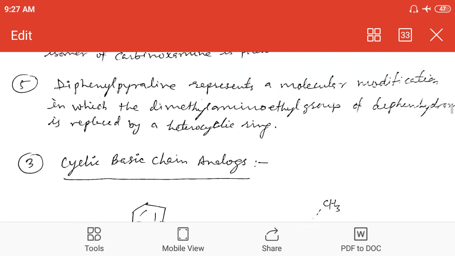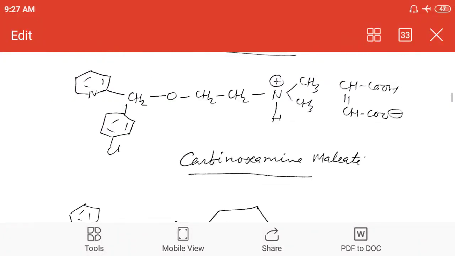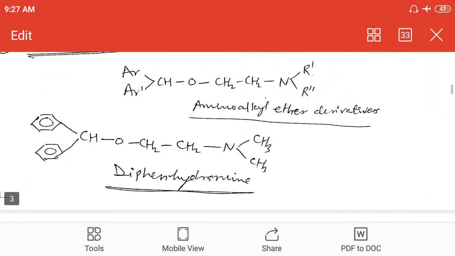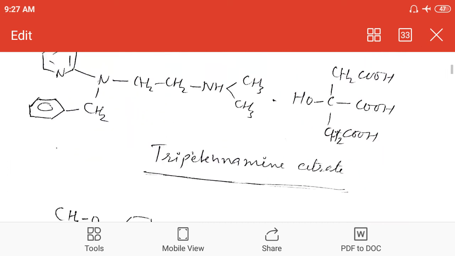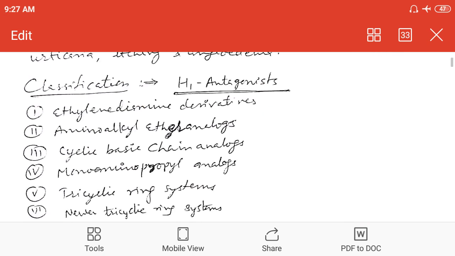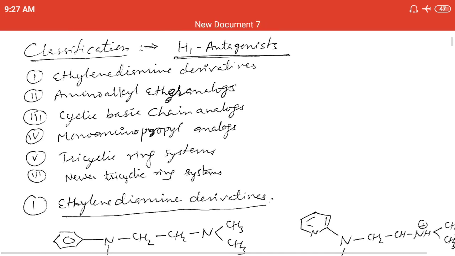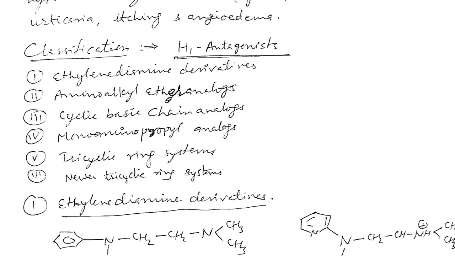So we have classified these antihistaminic drugs as ethylenediamine derivatives, then another category, aminoalkyl ether analogs, and the third category, cyclic basic chain analogs. Cetirizine comes into the cyclic basic analogs, and cetirizine is used nowadays as Avil, as levocetirizine and cetirizine. Levocetirizine shows very little CNS or sedation activity.